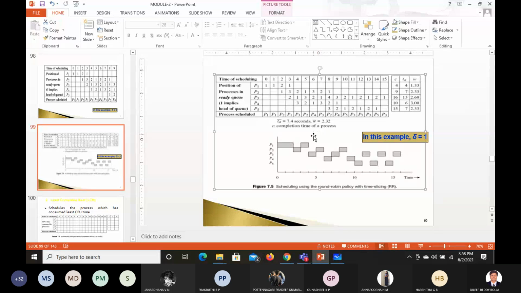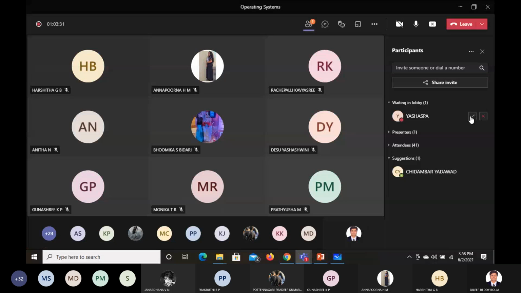I will not tell you anything further because time is up. You try to understand and crack this puzzle, then you'll understand everything. How we got this TA as 7.4, how we got this W as 2.32. Okay, how we got this C, what is this C, what is this TA, and what is W. You try to crack this with the help of this, and you'll understand everything. Okay, is that clear?